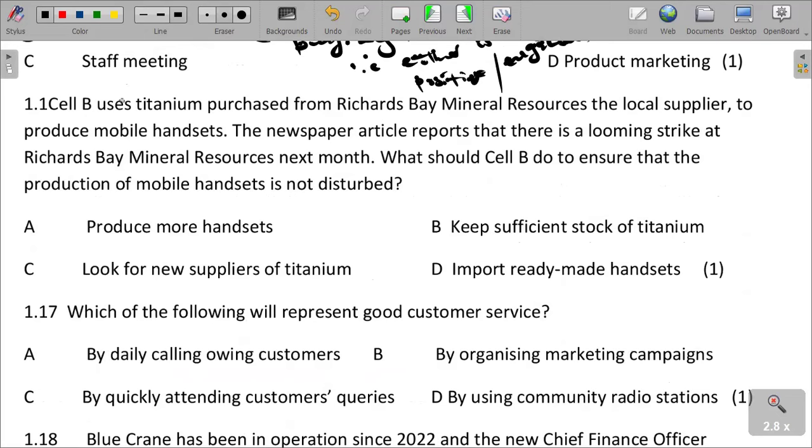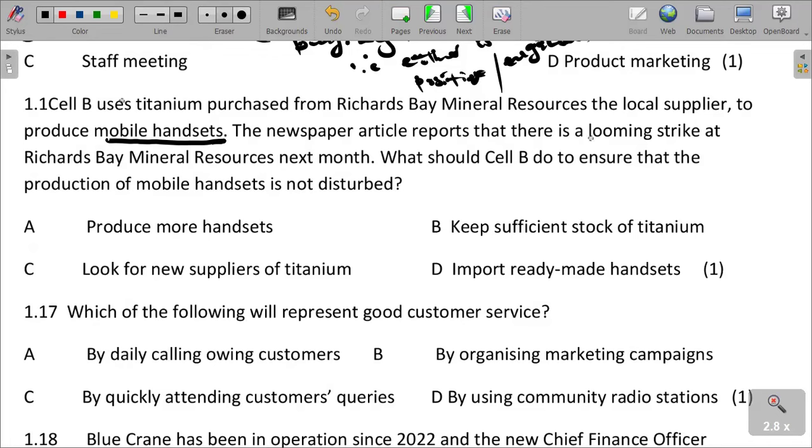Cell B uses titanium purchased from Richards Bay Mineral Resources, the local supplier, to produce mobile handsets. The newspaper article reports that there is a looming strike at Richards Bay.